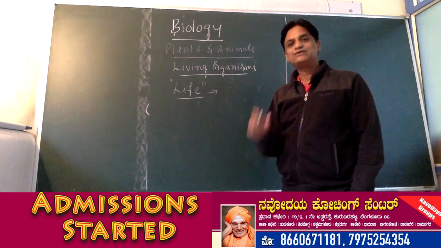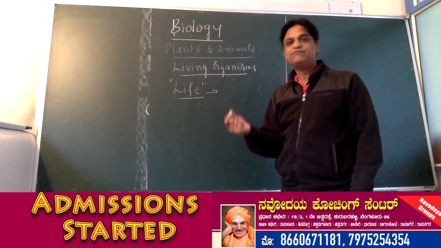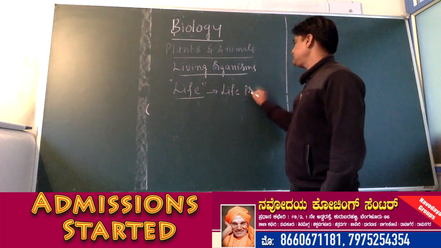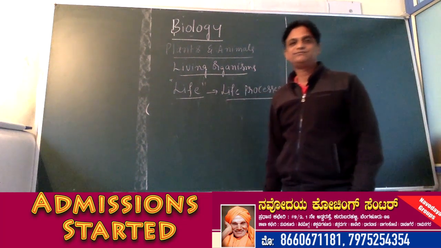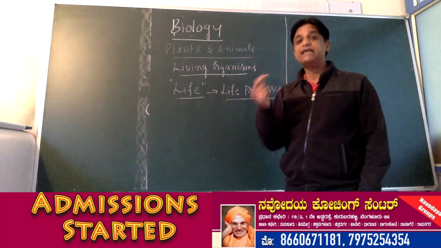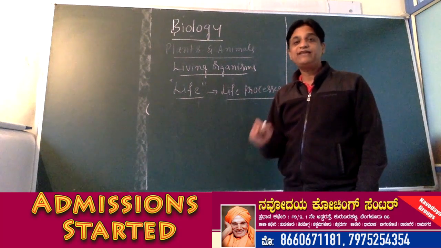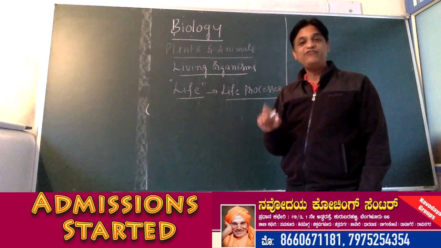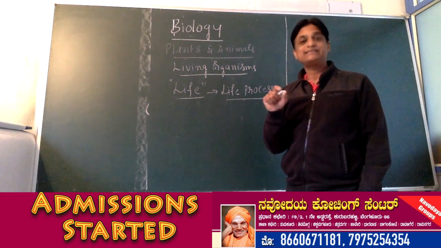Those basic functions which are performed by a thing for its survival are called life processes. So we can say that a thing is having life based on whether it is performing life processes or not. Life processes are nothing but basic functions performed by living organisms for their survival.